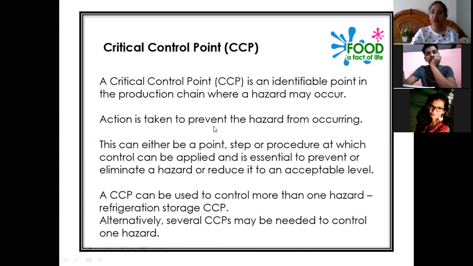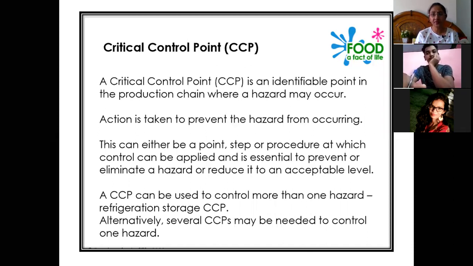Action is taken to prevent. So once that CCP is identified, the action is taken to prevent the hazard from occurring. This can be a point, it can be a step, or it can be a procedure. For example, during a particular production process, the different critical control points can be the temperature level, or the pH level, or salt level, or chlorine level. So these are the different